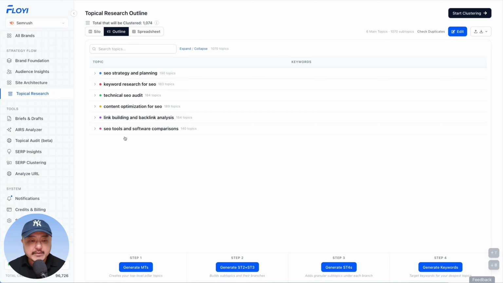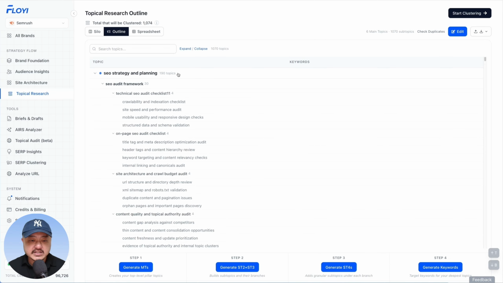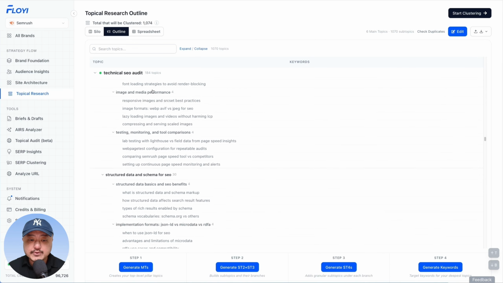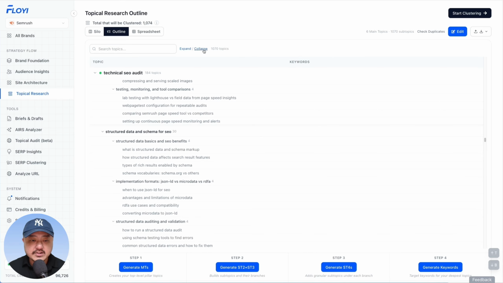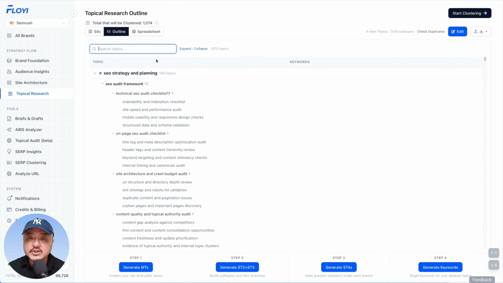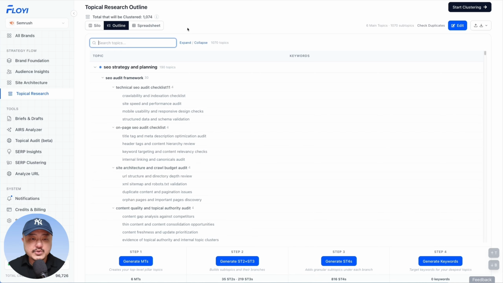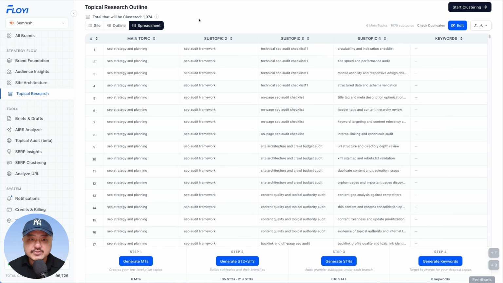We have our main topics here. We have a handy expand all button. You can see all the main topics and subtopic levels as you scroll through. You can collapse them all. You can also perform a search. Let's search that one we just created. Here it is right here. It'll show you the parent topics and the children topics of your search keyword. Now, those are our 2 new views, and of course the spreadsheet view that we all know and love.